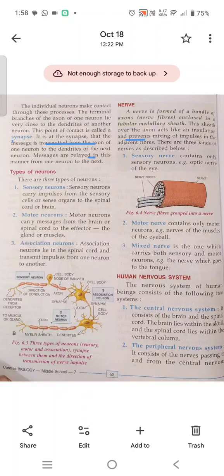Messages are relayed in this manner from one neuron to the next.